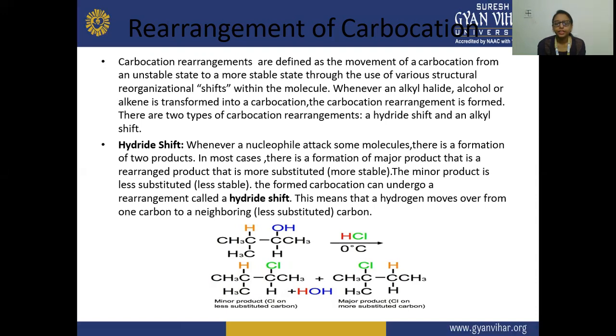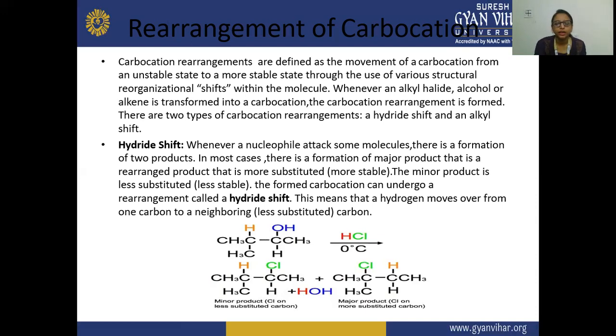We have to rearrange it, and that is known as your hydride shift. This means that the hydrogen is moved from one carbon to the neighboring carbon atom. So here, this hydride shift means that the hydrogen is moved from one carbon atom to the neighboring, that is your less substituted, carbon atom.